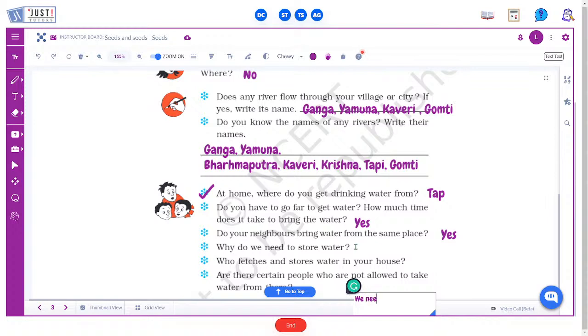We need to store water because it cannot be supplied throughout the day.